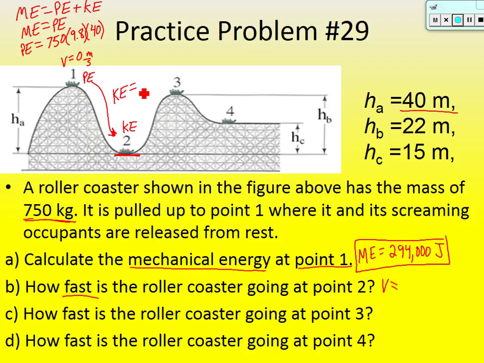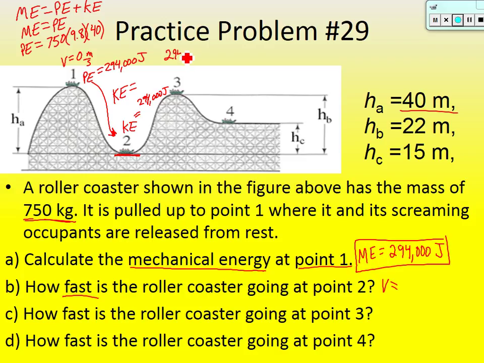So what is its kinetic energy at that point? Well, if the potential energy here was 294,000, and all of it's being transferred to kinetic, the kinetic energy there is 294,000 joules. Okay, but that's not what it asked. It asked us to find how fast it's going, so a velocity.